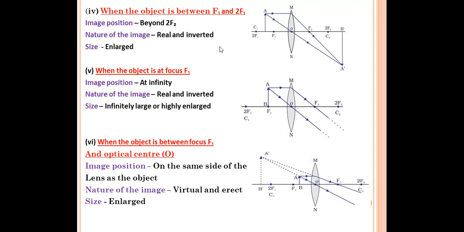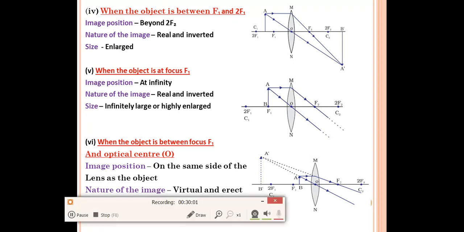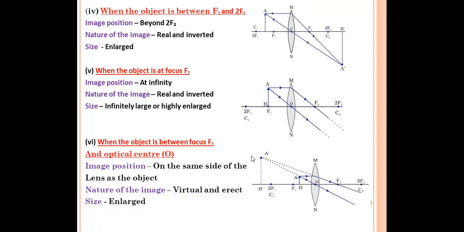Next is when the object is placed between F1 and 2F1. The fourth case, when the object is placed between F1 and 2F1. At this point, AB is your object. One ray of light will be parallel to the principal axis. It will pass through the focus after refraction. The second ray of light we can pass through the optical center. Both the rays of light are meeting at a point over there, beyond 2F2. This is your image and it is very big in size, A dash, B dash. So what will be the image position? Beyond 2F2, after 2F2. The nature of the image is real and inverted because both the rays are actually meeting, and the size is enlarged, very big in size.